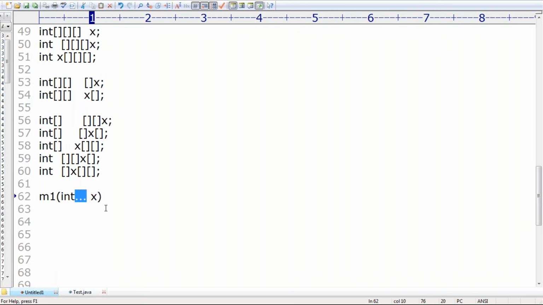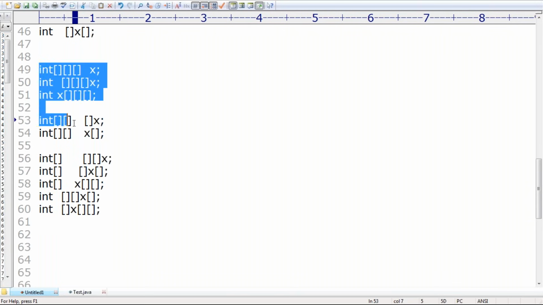These three dots, the ellipsis notation, are always friends. You can't separate them. By mistake, if you try to separate them, the compiler will give an error. But that rule is not applicable for array dimensions. Don't worry. Don't get confused. Okay, that's all. So in total, these are the 10 possibilities.